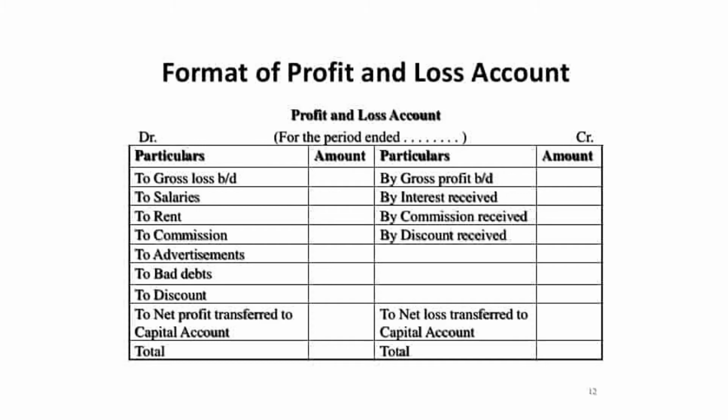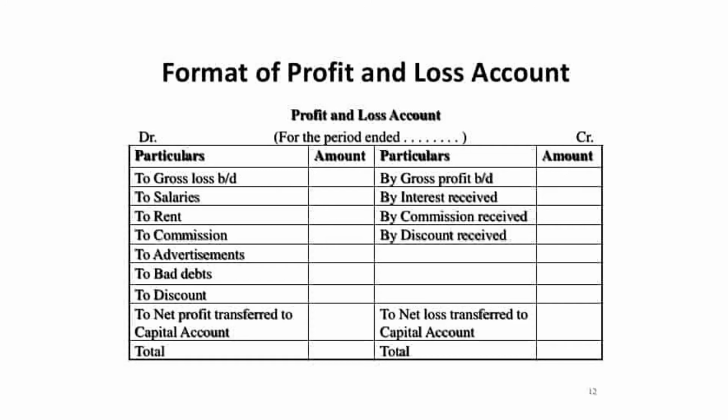So it means the profit and loss account we have prepared to know the net profit, and the net profit will transfer to the balance sheet, because in the balance sheet there is a capital account on the liability side. We will add net profit in the capital account.